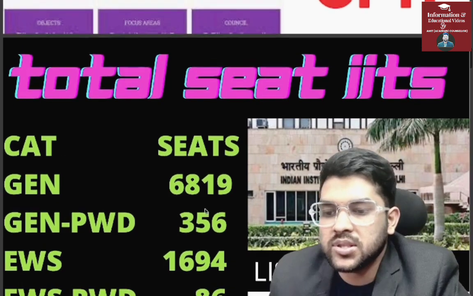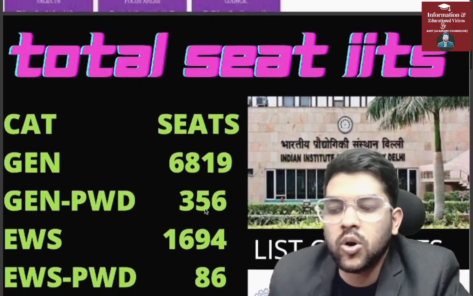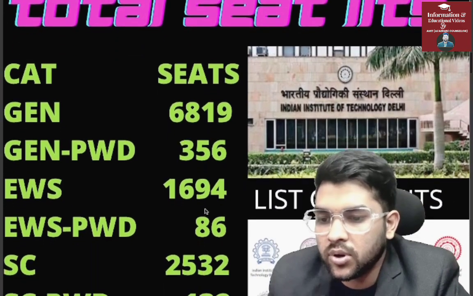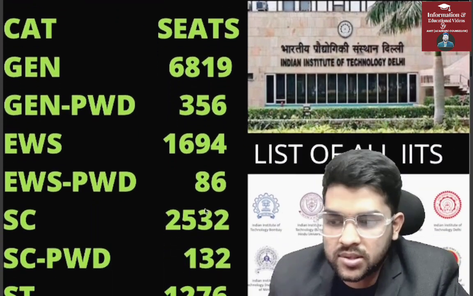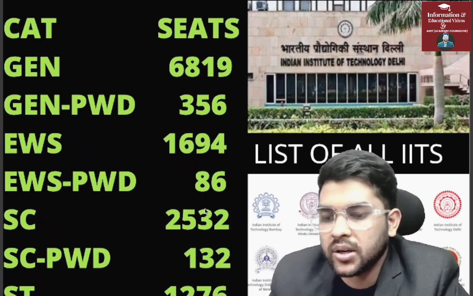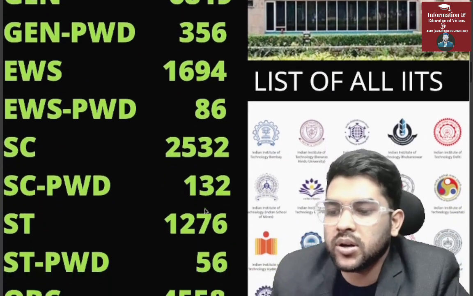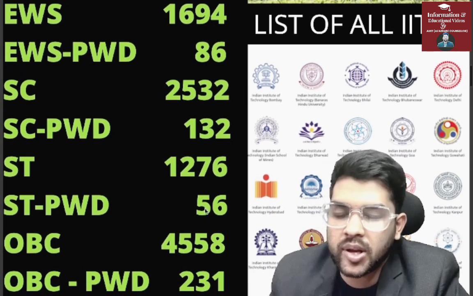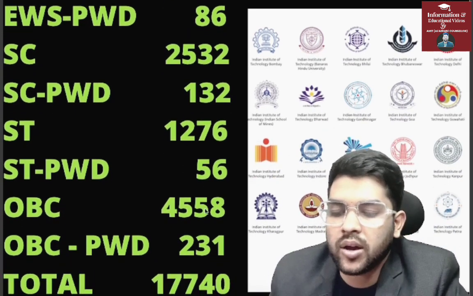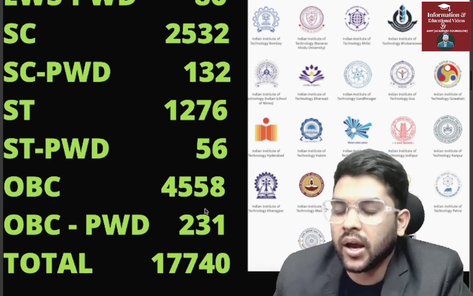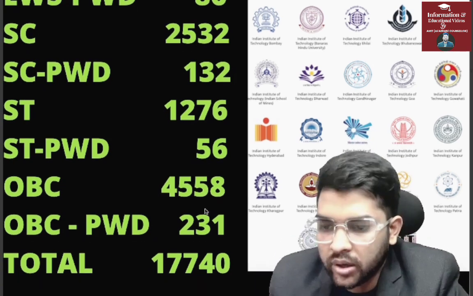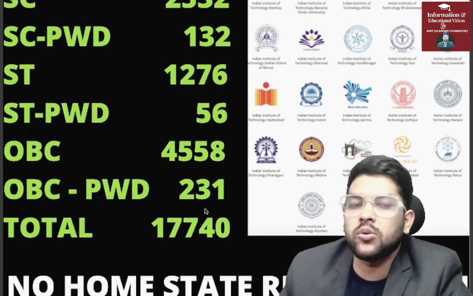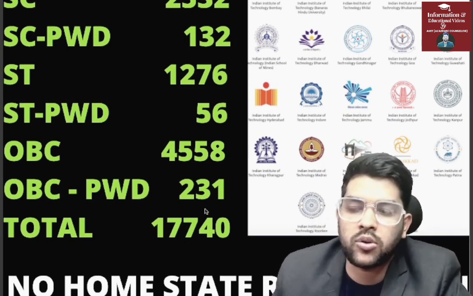So here is the information. General 6819 seats, pure general. General PWD 356 seats, EWS 1694 seats, EWS PWD 86 seats, SC 2532 seats, SC PWD 132 seats, ST 1276 seats, ST PWD 56, OBC 4558 seats, and OBC PWD 231 seats, and the total seats in IIT is 17,740 after including all branches, all categories, everything, all 23 IITs.